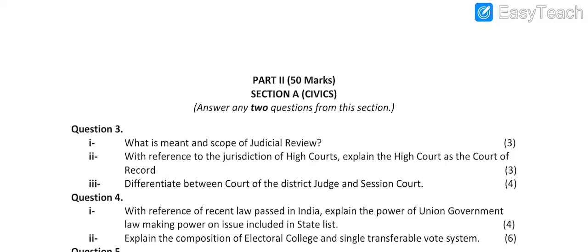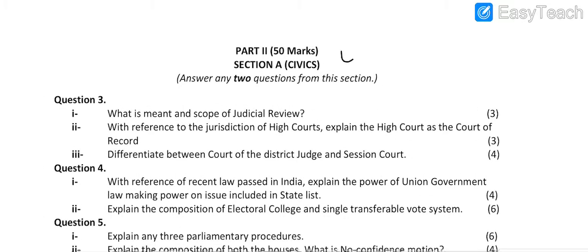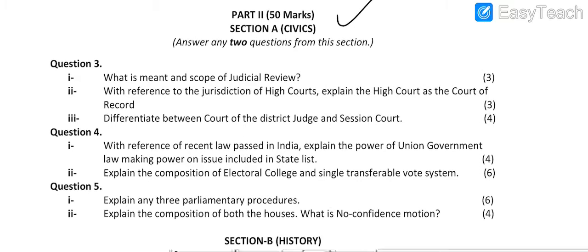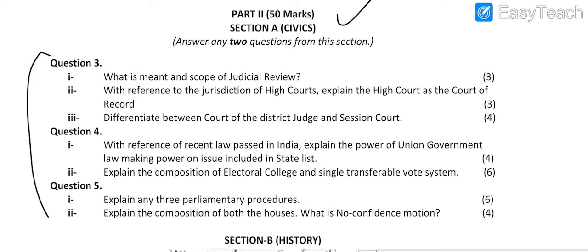Now coming to Part 2, which will be of 50 marks. In Section 1, Civics will be there. From Civics there will be 3 questions. All these 3 questions will consist of 10 marks. Sometimes there will be more parts, sometimes 3, 2 or 4, 5 parts like this, but I have given you these questions.